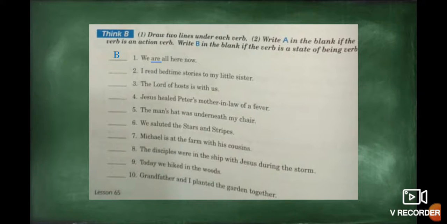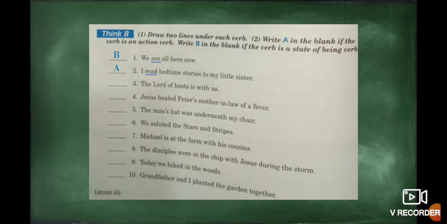Okay, number 2: I read bedtime stories to my little sister. Okay, first, identify the verb. In this case it is read. And read is part of the list of the state of being verbs? No. So that means this one is an action verb. So for that reason, you write a capital A in number 2.